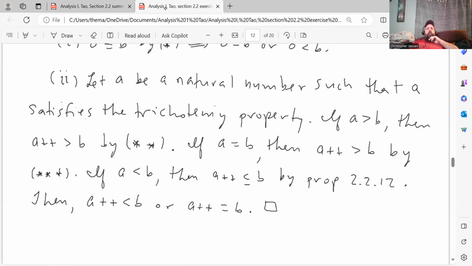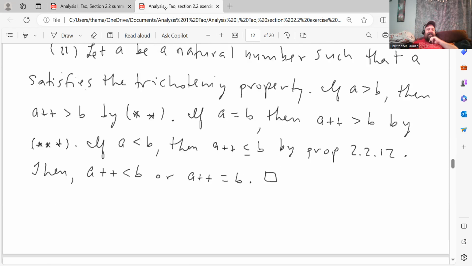So only one and only one of those things is true of each natural number, I'm sorry, of each pair of natural numbers. Okay.